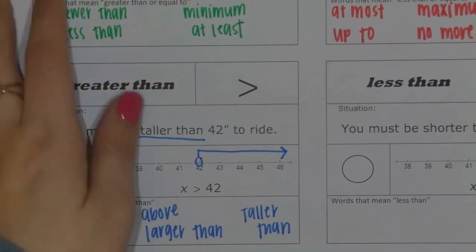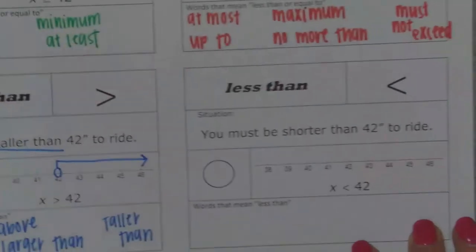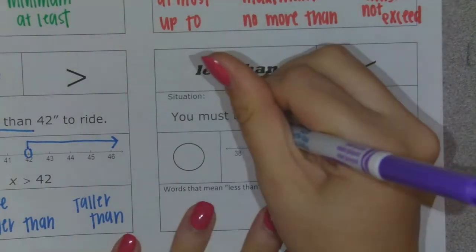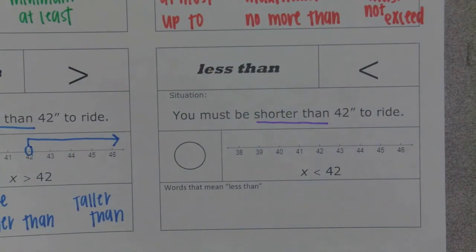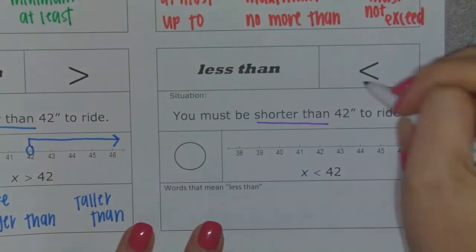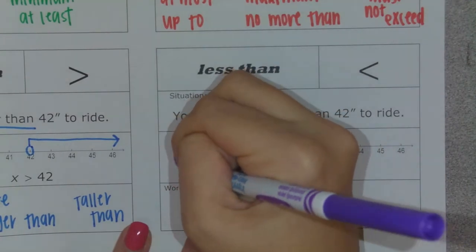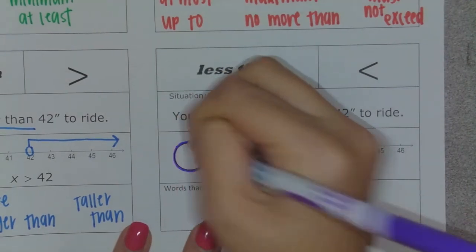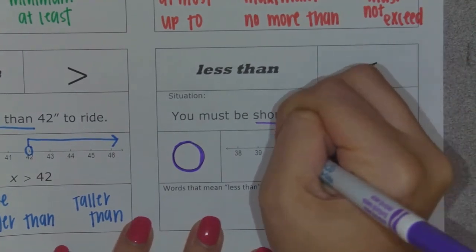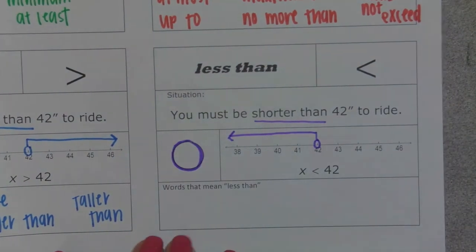And last but not least, moving on to less than. This was our sign where it said you must be shorter than 42 inches tall to ride this ride. So our keywords here were shorter than. As long as that kid was not 42 inches tall, he was going to be okay. Again, that does not include the number 42. Because there's no equal sign on this, we're going to get a nice open dot. It's going to be an open dot on 42, but my arrow is going to point to all the numbers that are less than 42.